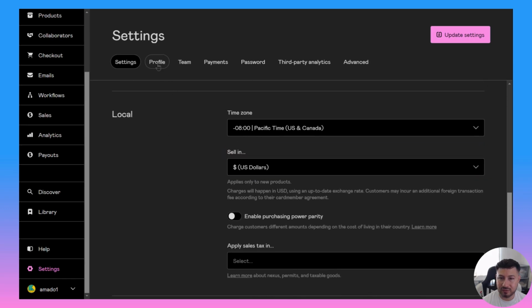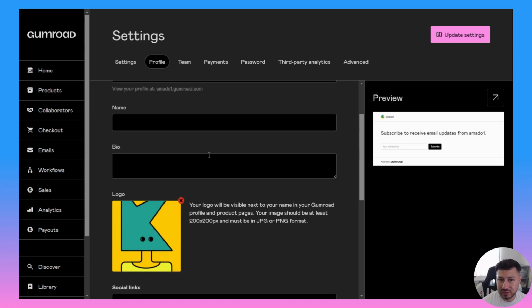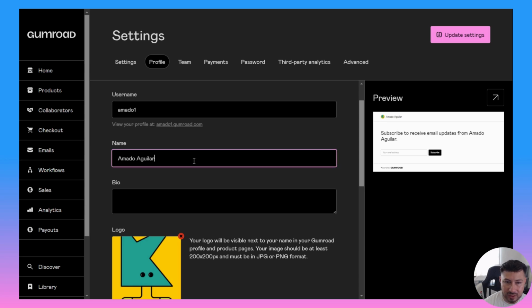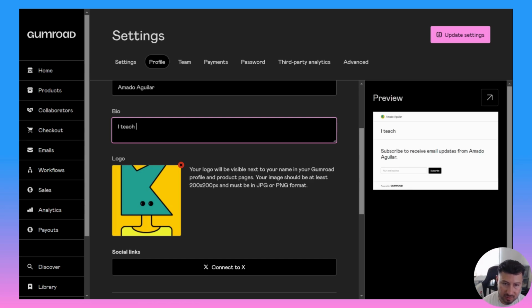Now let's go to profile. This is where you could customize your store. So now that you got your account set up, we're going to set up your store. What we want to do is you got a preview on the right side. So let's give a name to your store. Amado Aguilar. So now I'll put my name right here and you can see it reflects: subscribe to receive email updates from Amado Aguilar. Then you could put a little bio. Teach others how to make money online. There you go. You could put whatever you want, whatever your bio is, you could put it right there.